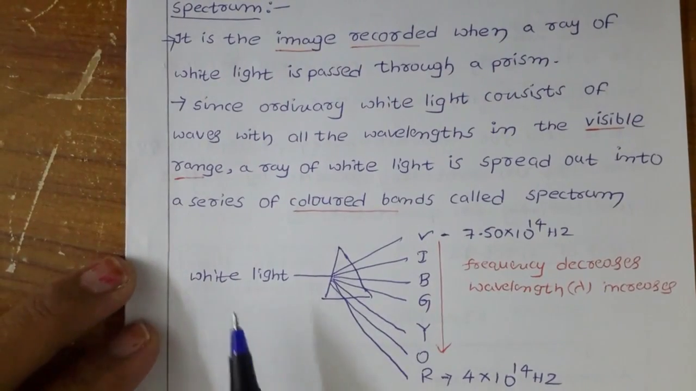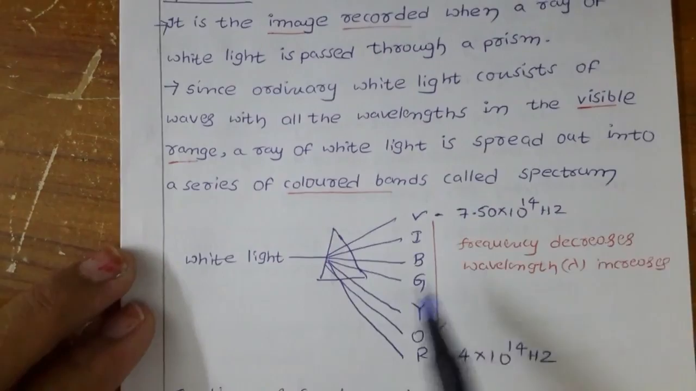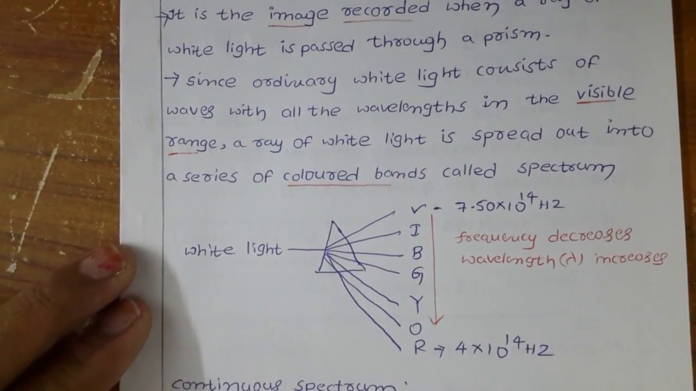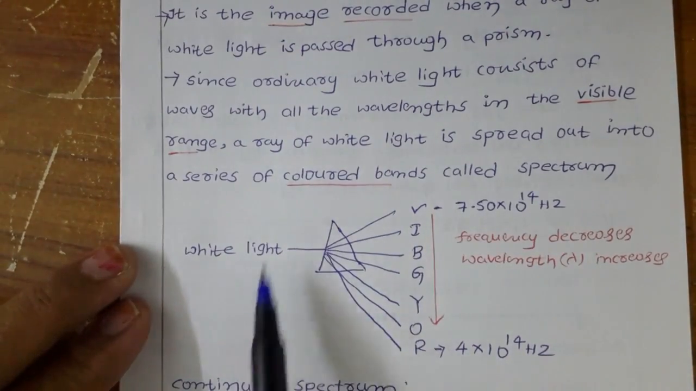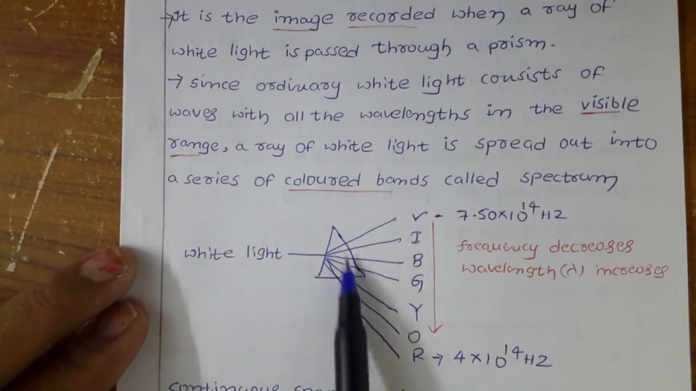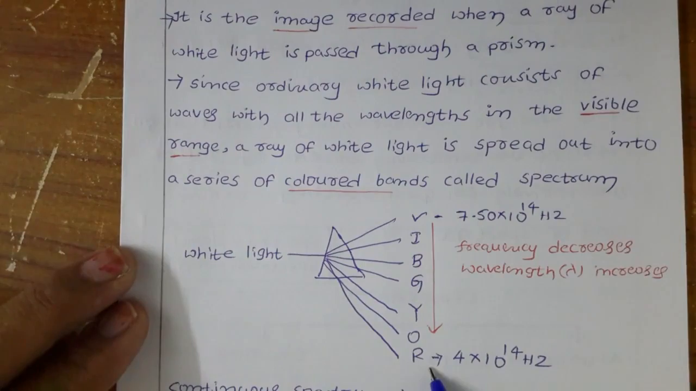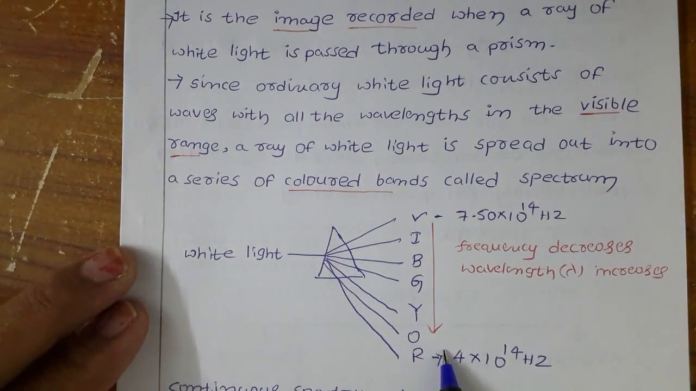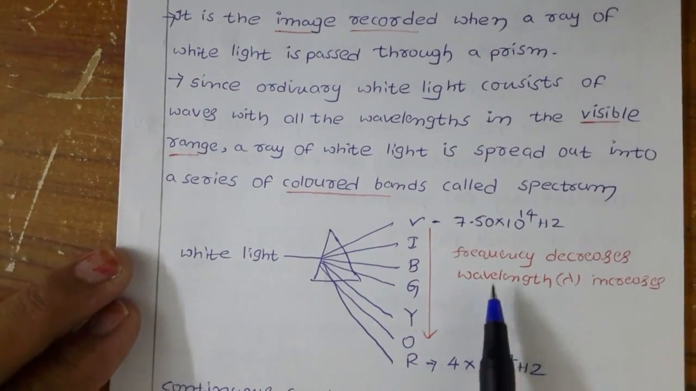What happens when white light is passed through a prism? It spreads out into different wavelengths of radiation. This image is called a spectrum. When white light is passed through the prism, you know very well we get VIBGYOR. If you see the frequency from top to bottom, frequency decreases, which means lambda increases.